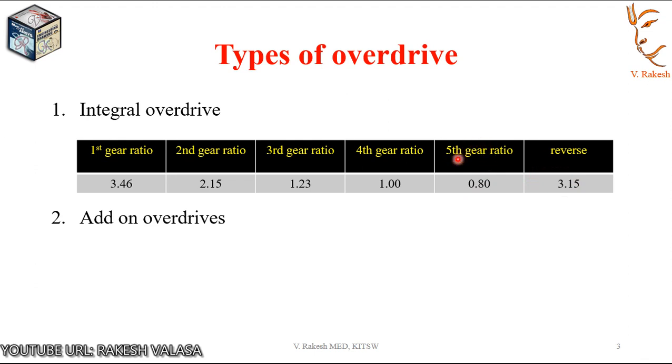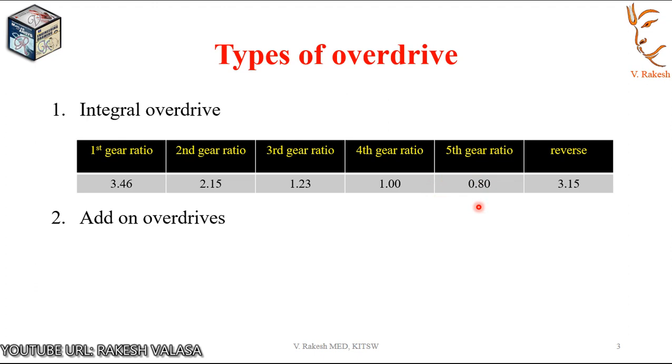The fifth gear ratio of 0.80 provides a 20% reduction in engine speed over the 1:1 ratio of the fourth gear. 5-speed transmissions are nowadays commonly used as standard equipment on automobiles.